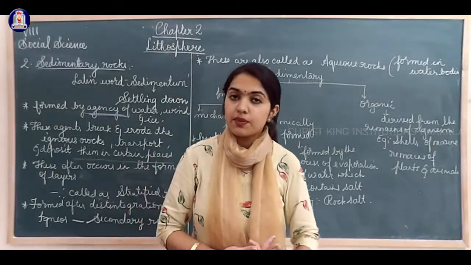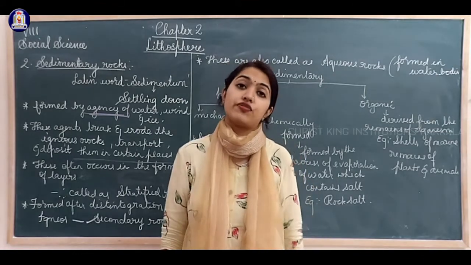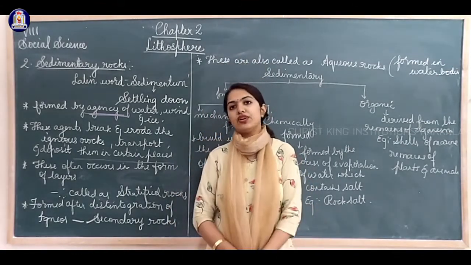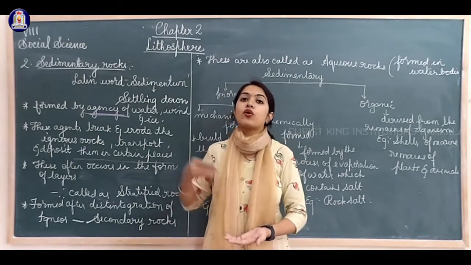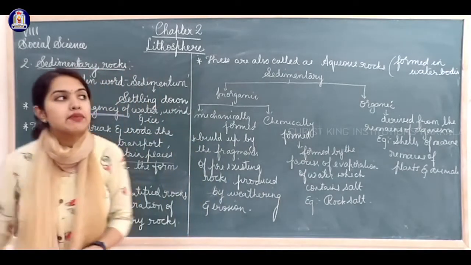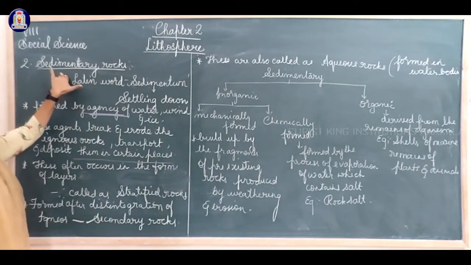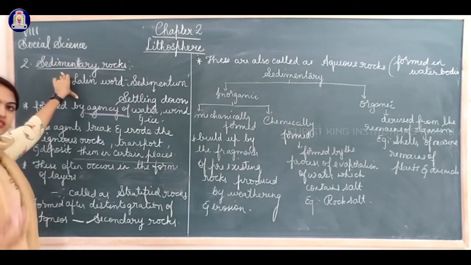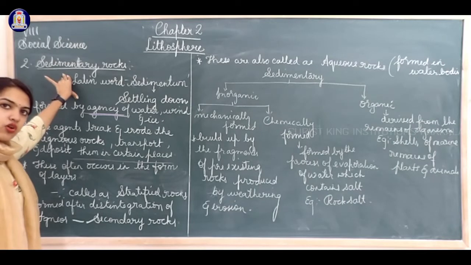So we have learned about the first classification of rock, that is igneous rock. So we know the meaning of it, isn't it? Now let's go to the second classification of rocks, that is sedimentary rocks. Here there is a connection with igneous rocks as well, so keep in mind how igneous rocks are formed.